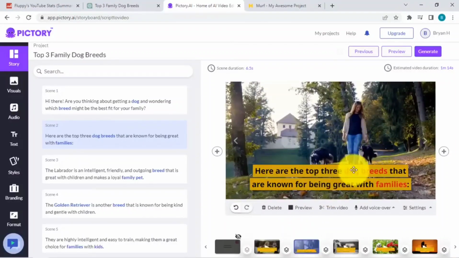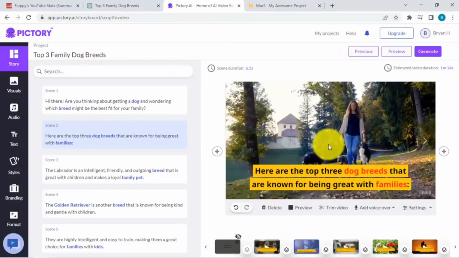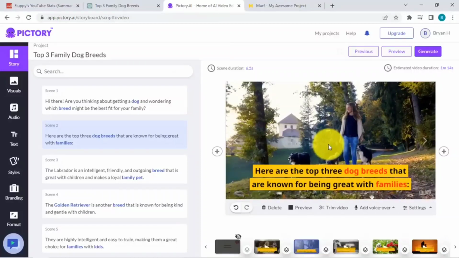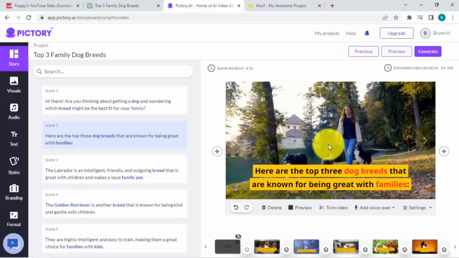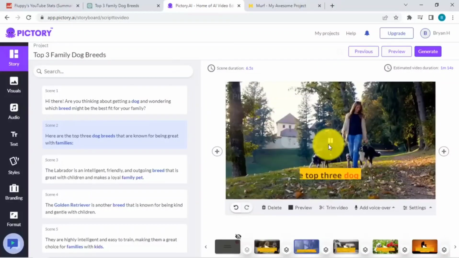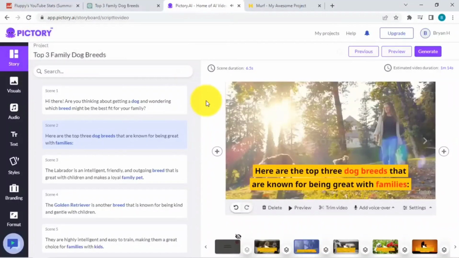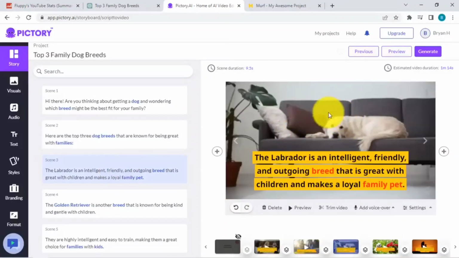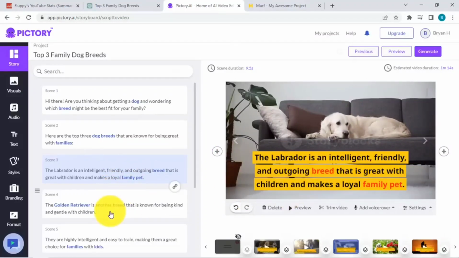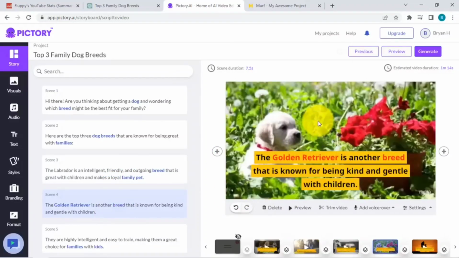What you need to do right now is you can see the preview of what's being shown, and you can just check it quickly. You can see that it added the music to the video as well, and you can quickly check each one. Is it the right video? You can see the Labrador looks good over here. The next one is the golden retriever.